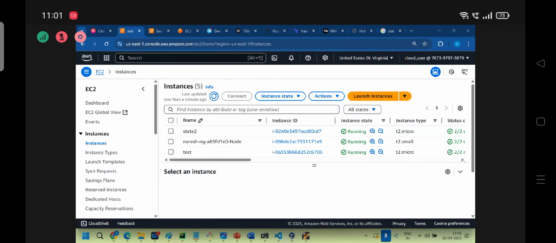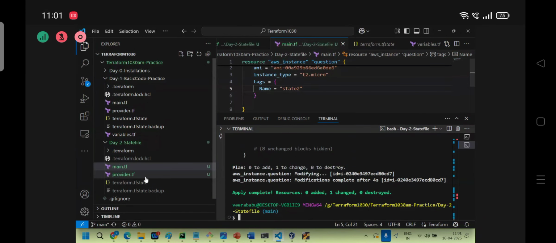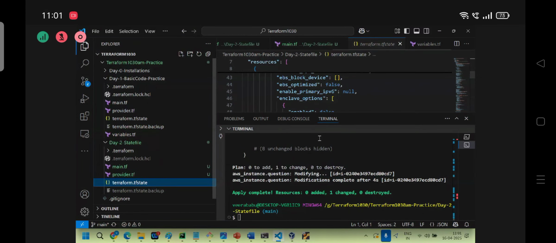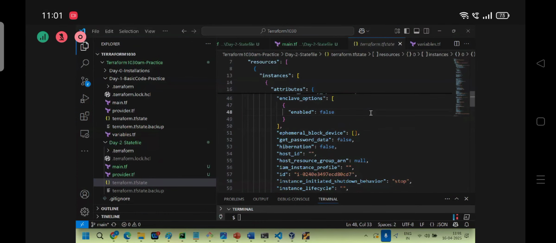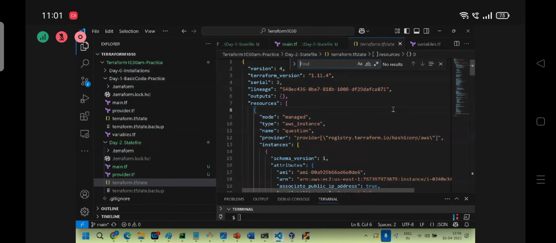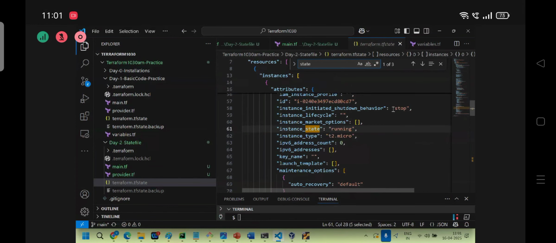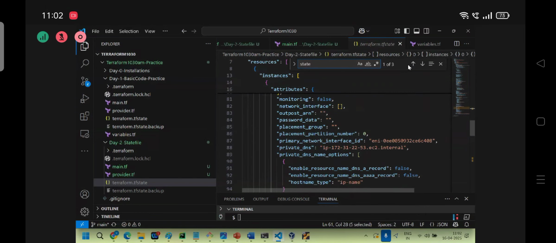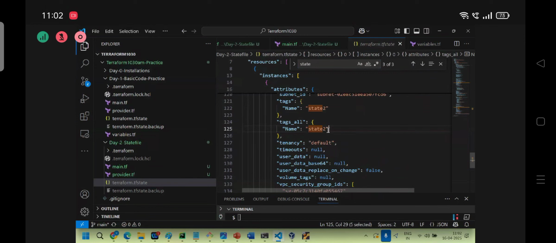Now tell me, does the state file contain state or state 2? Control F, state. This is a different state, okay? Not the tag state. See, state 2.